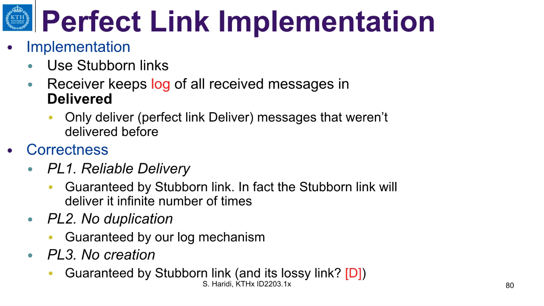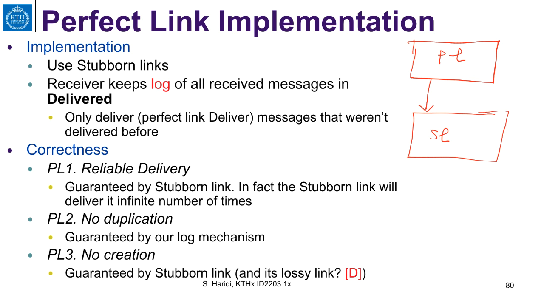Now let us look at a perfect link implementation. Here we are going to do a naive implementation, but it's a compositional implementation. We are going to use a stubborn link, and we use that to implement a perfect link.